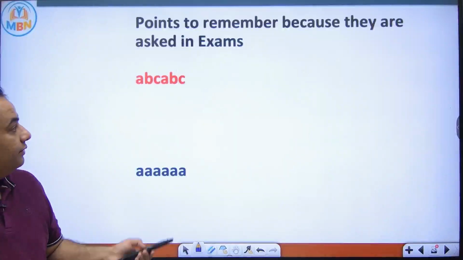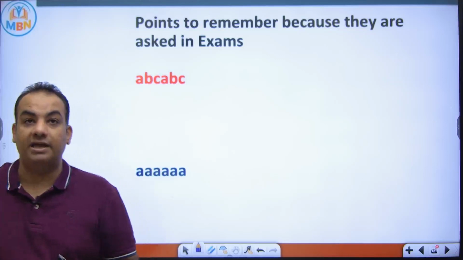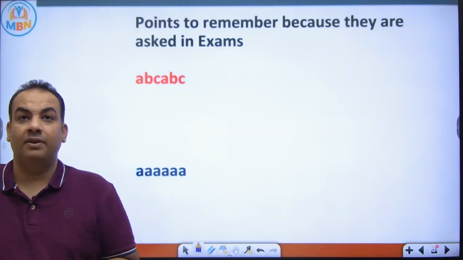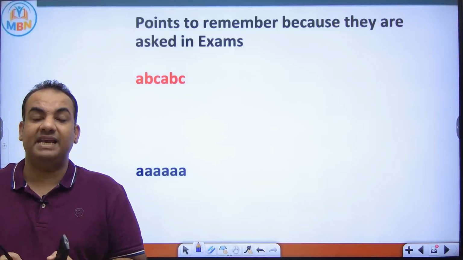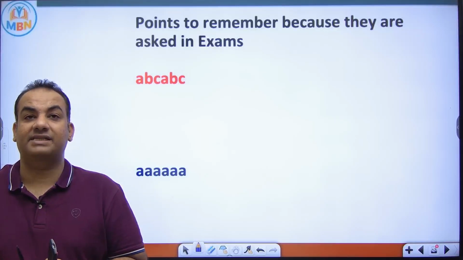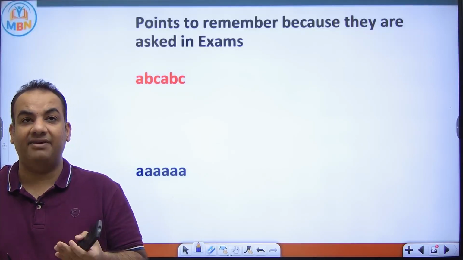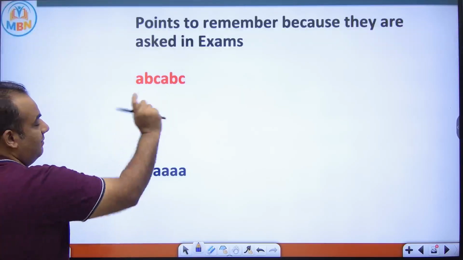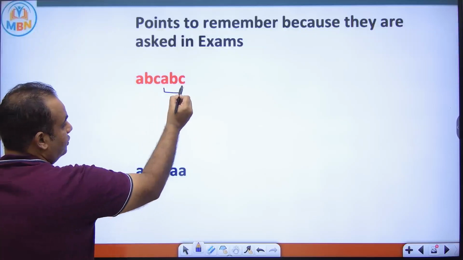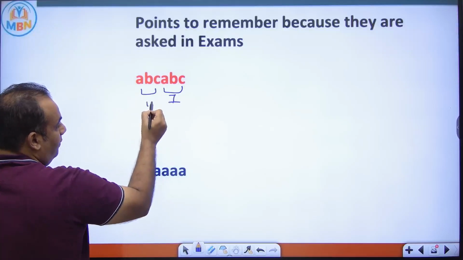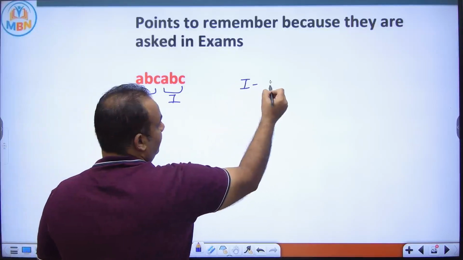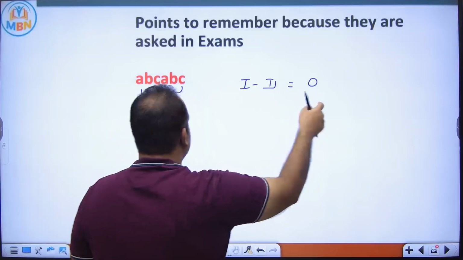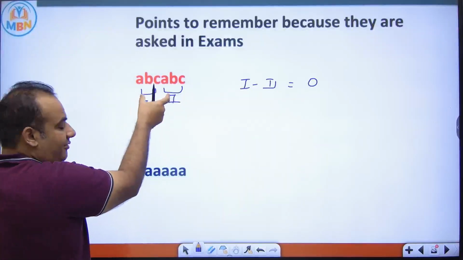So, the next point, which is very important, because these kinds of questions are asked in SSC several times. Okay. ABC ABC is divisible by 7, 11 or 13. Now see, they will give you a number ABC ABC. You know that if this is first group, this is second group, first minus second will be 0, and 0 is divisible by 7, 11, 13. So this number will be divisible by 7, 11, 13.